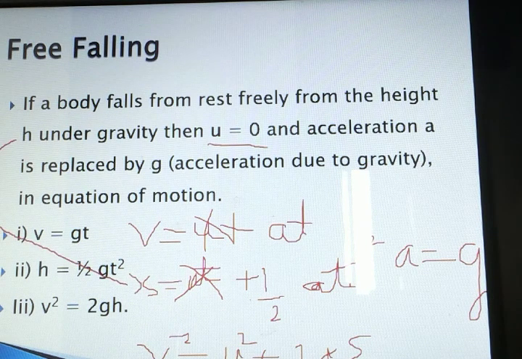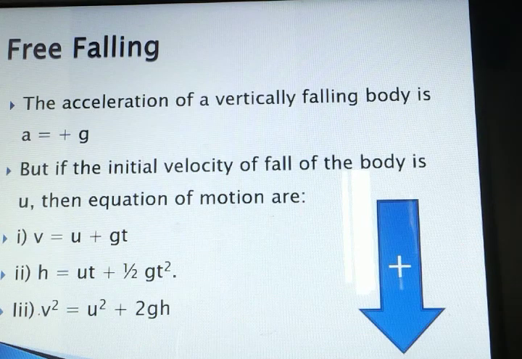So here h will come. h is equal to half at square. In place of a, we can write g. So we will be writing h is equal to half gt square. Next equation, v square is equal to u square; this term will not be there, it goes away. Plus 2as. In place of a we can substitute g, and in place of s we can substitute h. So we will be getting v square is equal to 2gh.